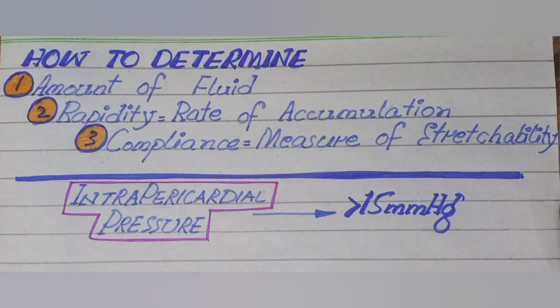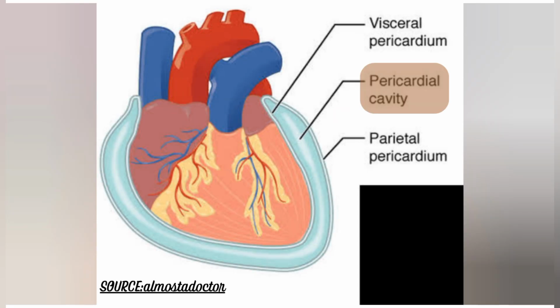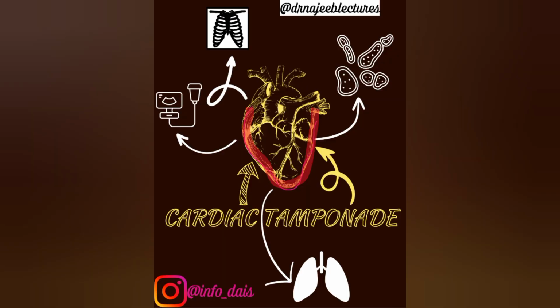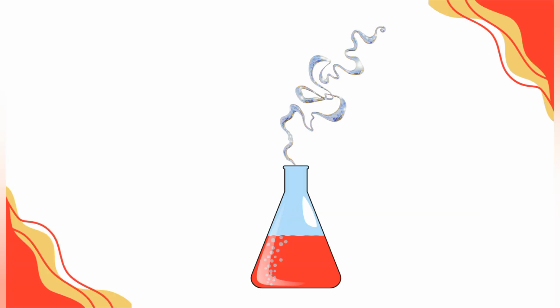There are mainly 3 points for the determination of cardiac tamponade. The first is the amount of fluid, meaning the amount of blood accumulating in the pericardial sac leading to pericardial effusion, later becoming cardiac tamponade due to the compression of heart. The second is the rapidity of accumulation, meaning the speed with which the blood is accumulating in the pericardial sac.